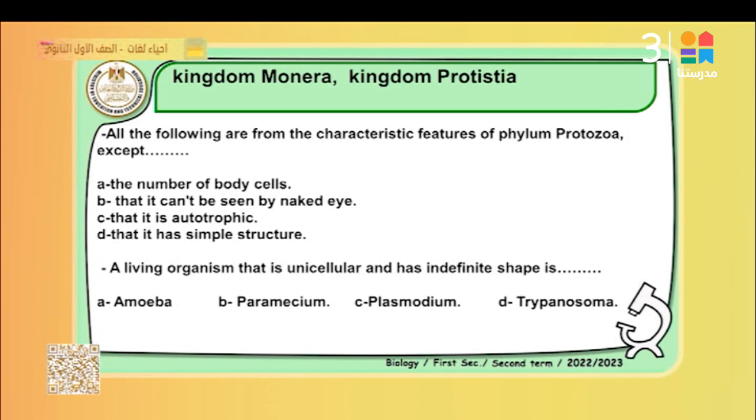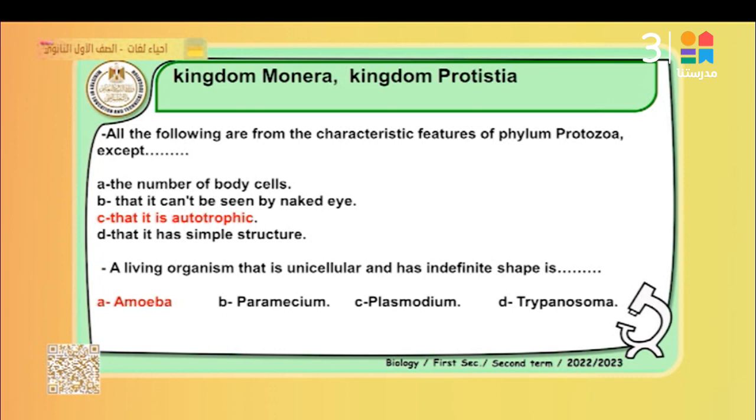All the following are characteristic features of phylum Protozoa, except the number of body cells. This can't be seen by the naked eye. Maybe unicellular. Is it autotrophic? Not autotrophic. It has a simple structure, a unicellular living organism with an undefined shape. Amoeba or paramecium? The best answer is amoeba. That's right. So it is autotrophic.